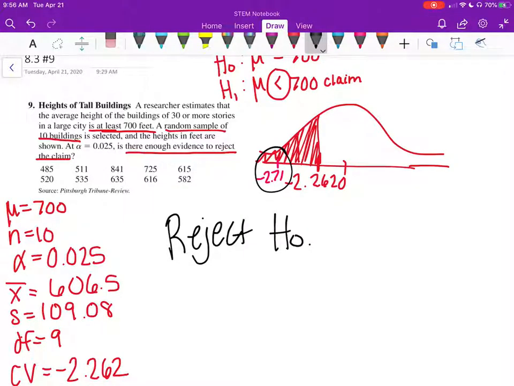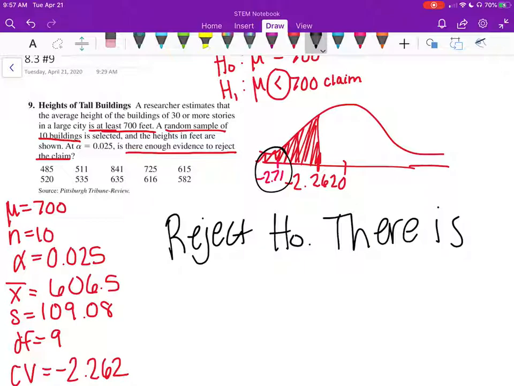And they want to know, is there enough evidence to reject the claim? So we say reject H0. There is enough evidence to support the claim, so therefore we are not rejecting the claim. We are rejecting H0, but we're not rejecting H1 here.